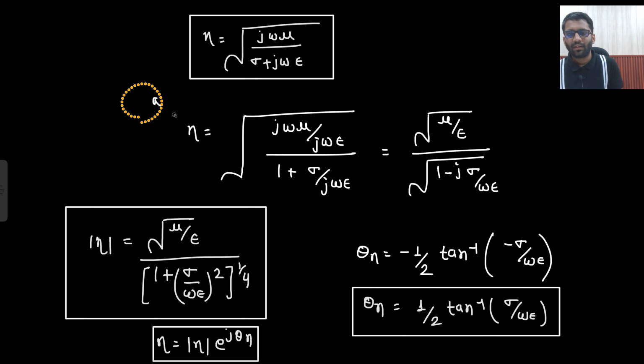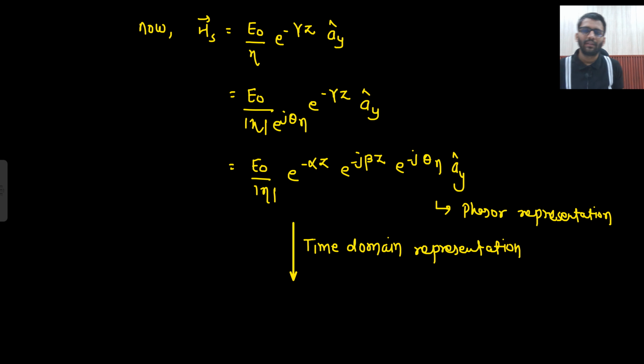So from this slide, eta is under root j omega mu upon sigma plus j omega epsilon. Magnitude is under root mu upon epsilon divided by 1 plus sigma upon omega epsilon square to the power 1 by 4, and then the angle. If you write it down 2 to 3 times in your rough notebook, you will be able to remember it, and in the end we will write down the summary as well, so it will be more clear to you.